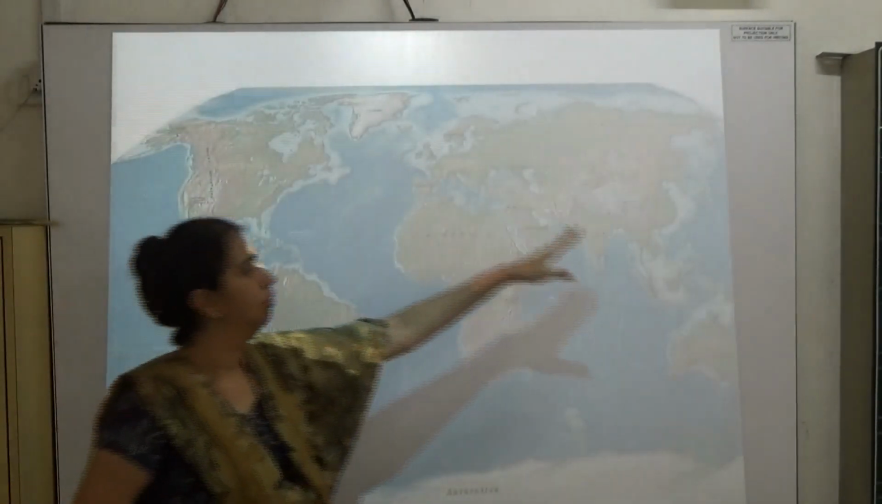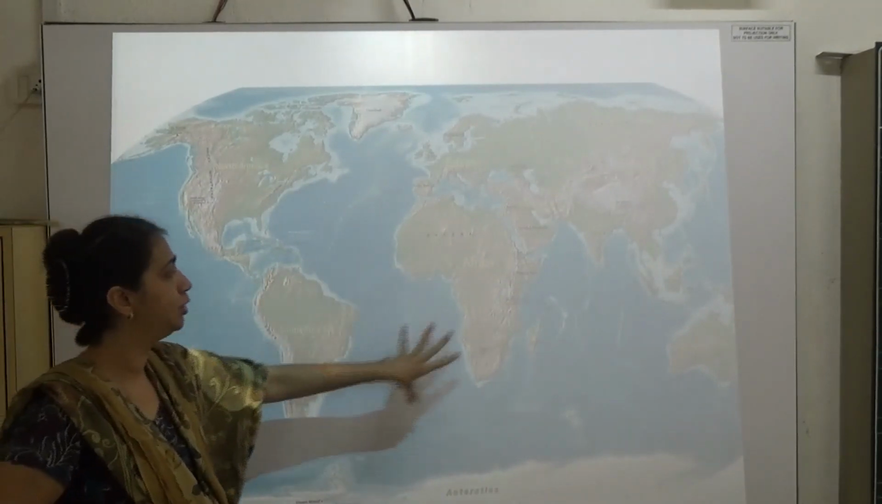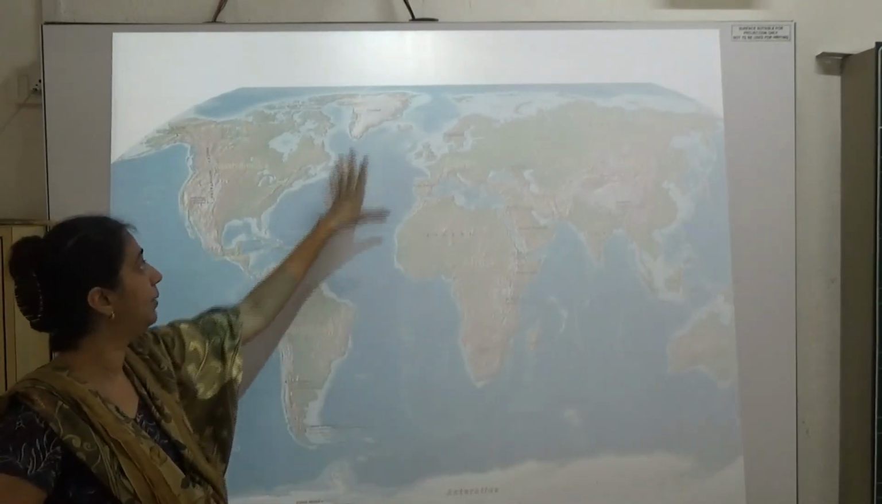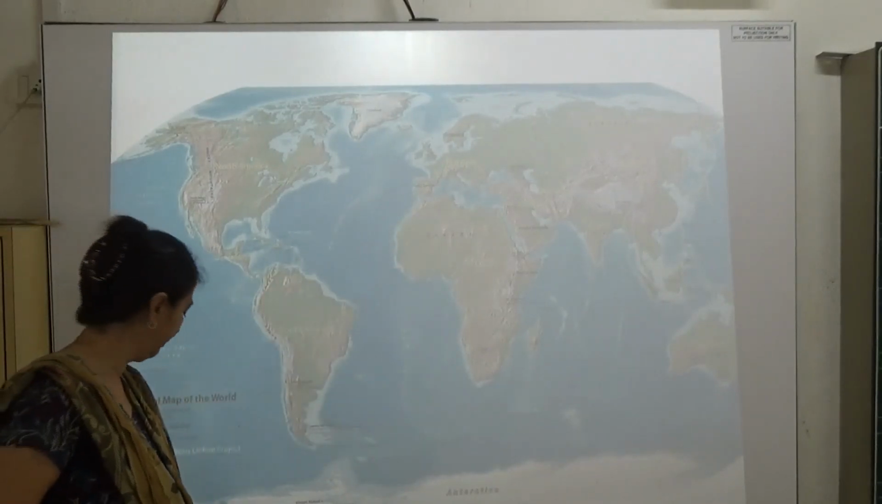See, this is the whole globe that you see. And you see this blue portion is the water portion. So 71% is water and the rest is land.